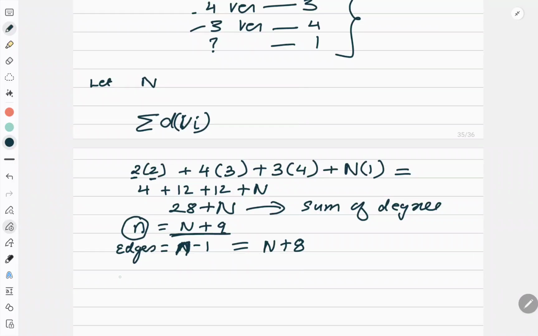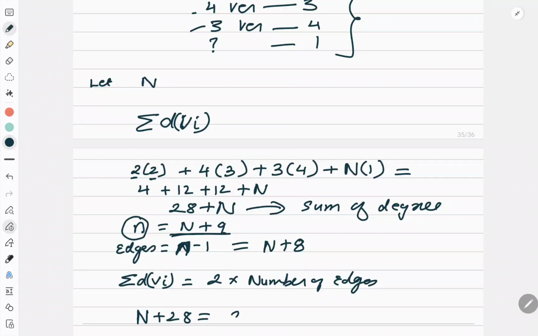What is a handshake property? Handshaking property says that sum of degree of vertices is even and it is equal to 2 into number of edges. Correct? So what is the summation of this? Summation I got as n plus 28 is equal to 2 into n plus 8. Correct?